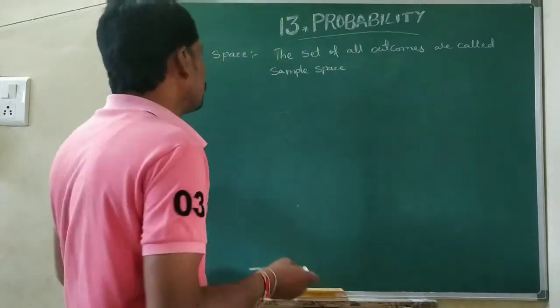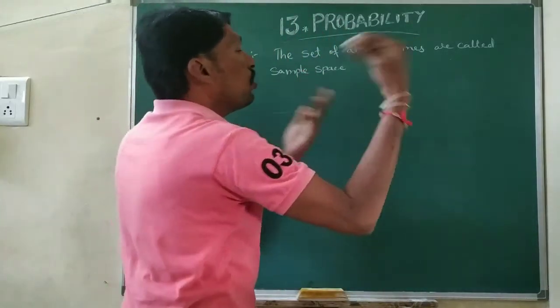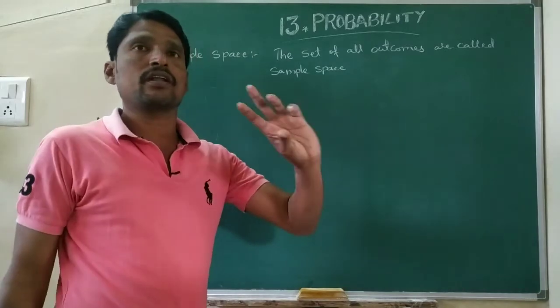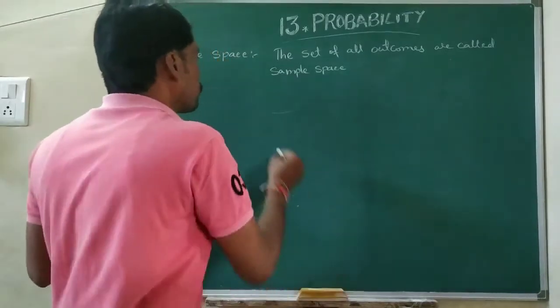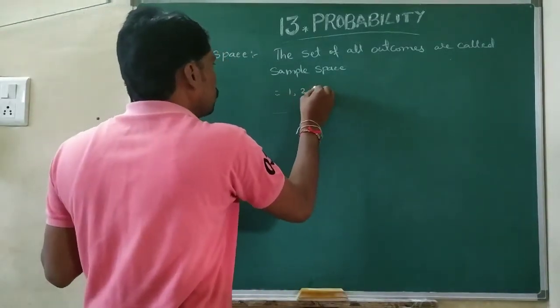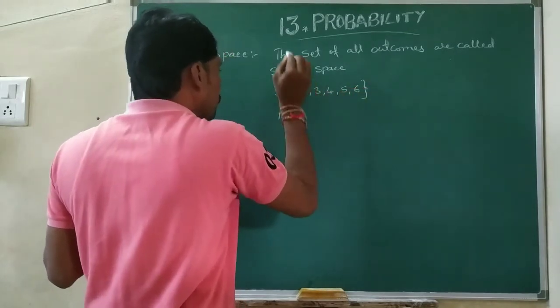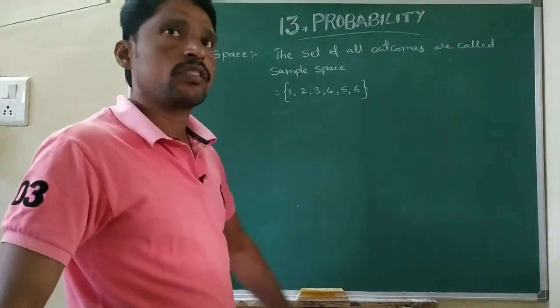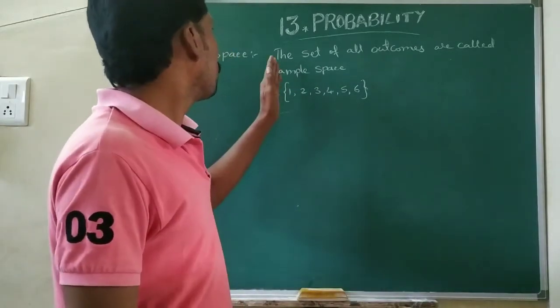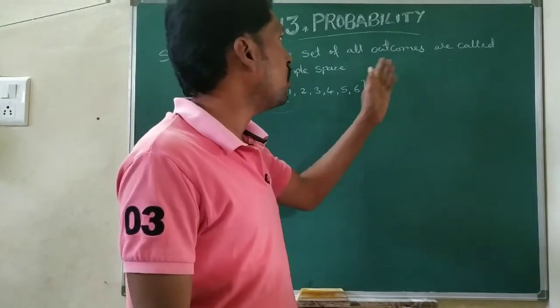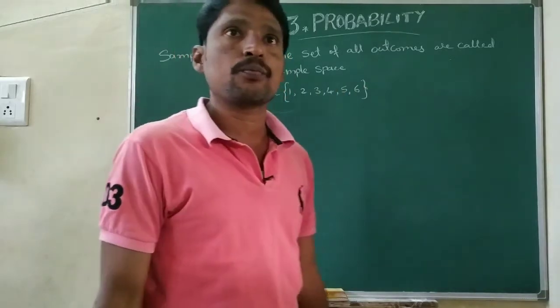We need to write the set of all outcomes: 1, 2, 3, 4, 5, 6. Total 6 outcomes we are getting. So that is the sample space. Sample space means the set of all outcomes.